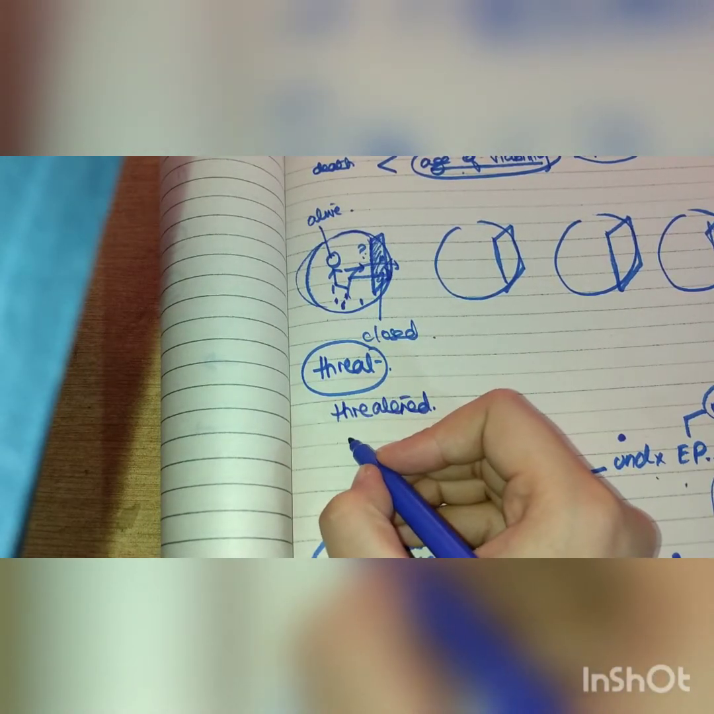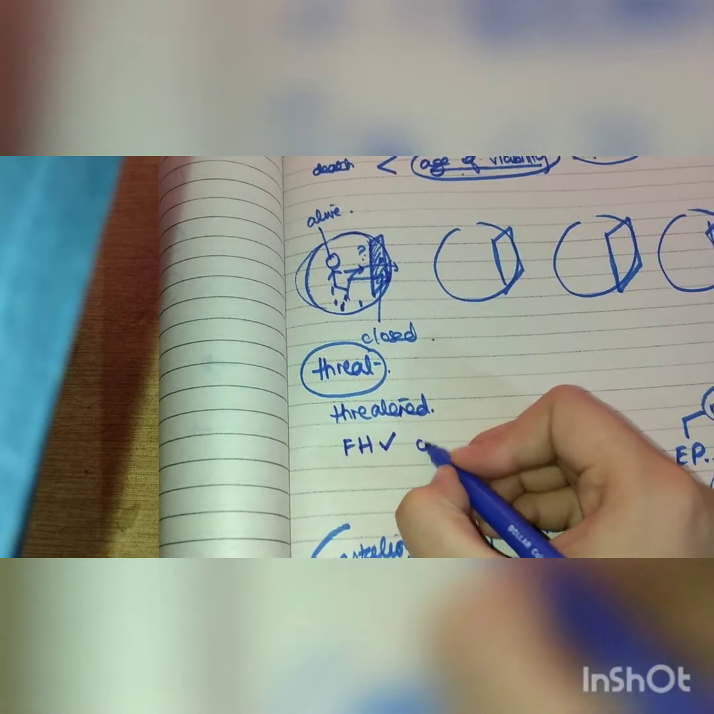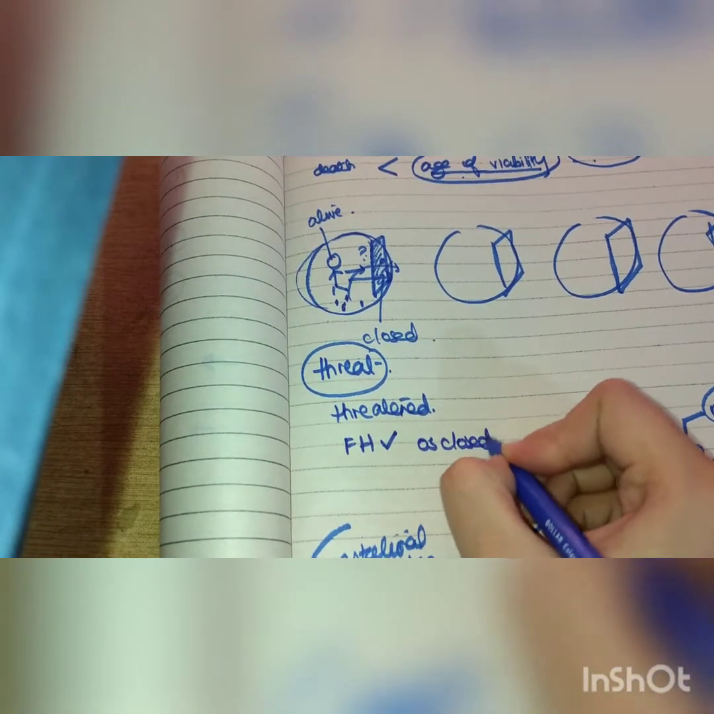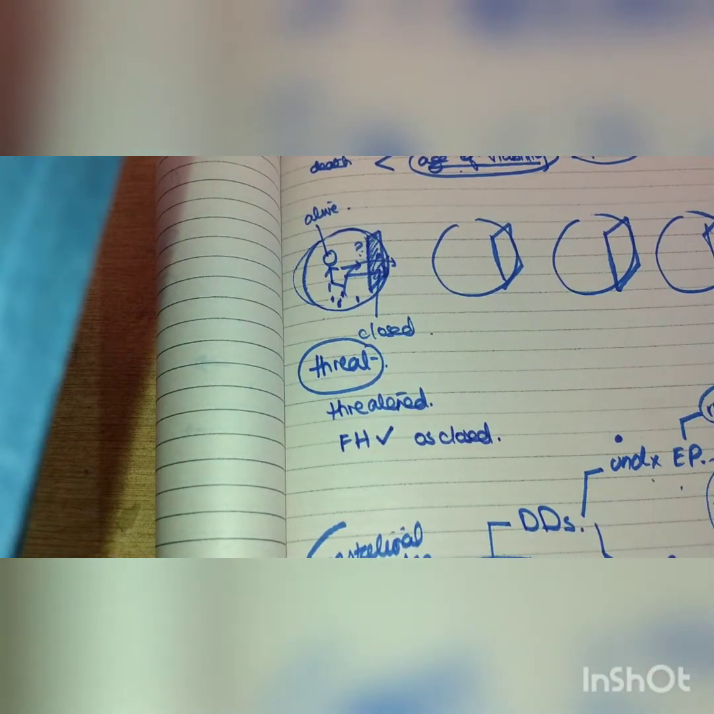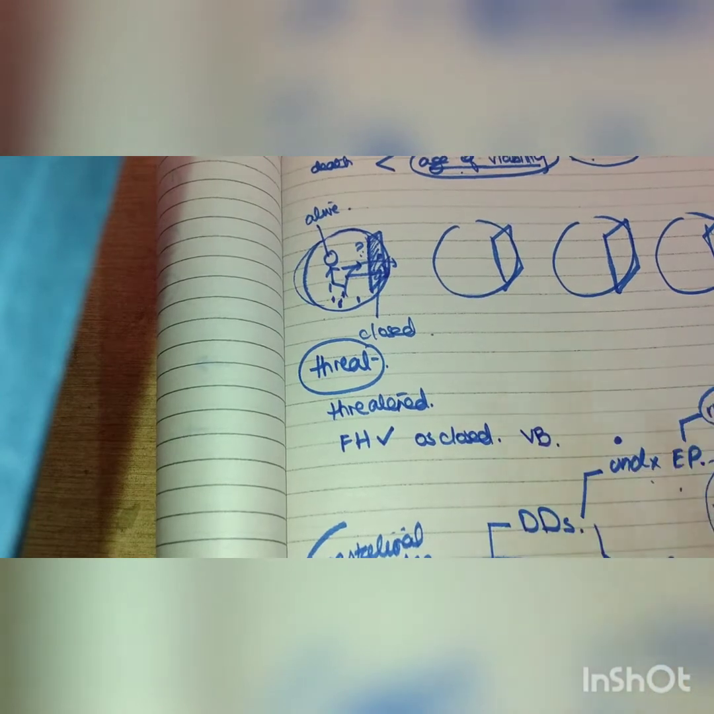The baby is alive, so the fetal heart would be present, and the os is closed. Okay, the cervical os is closed, the door is closed, nothing has passed outside, there's just bleeding. And also there is going to be definitely vaginal bleeding and pain. All those things are going to be present.